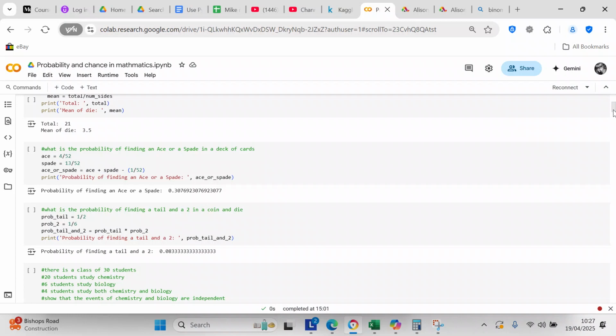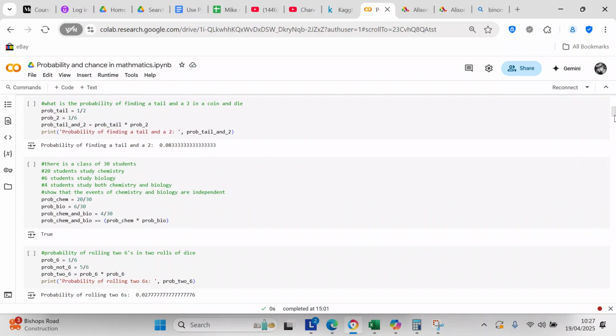And then you print that out, and the probability is 0.30769. So we have the next question. What is the probability of finding a tail and a 2 in a coin and die? So the probability of tail is 1 divided by 2. The probability of 2 in a die is 1 divided by 6. Probability of tail and 2 equals prob tail times prob 2, and that's going to be 0.08333333. So that's how you do that.